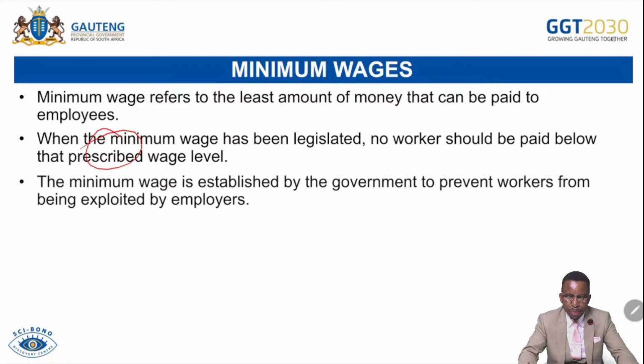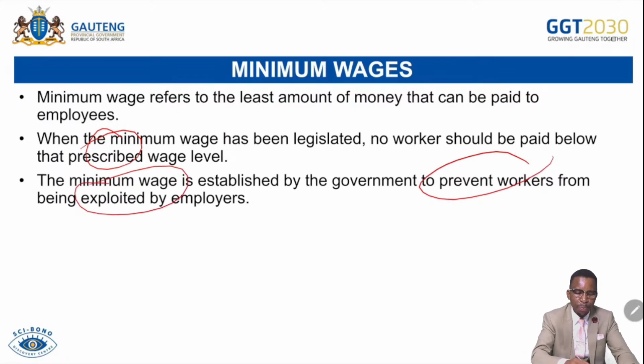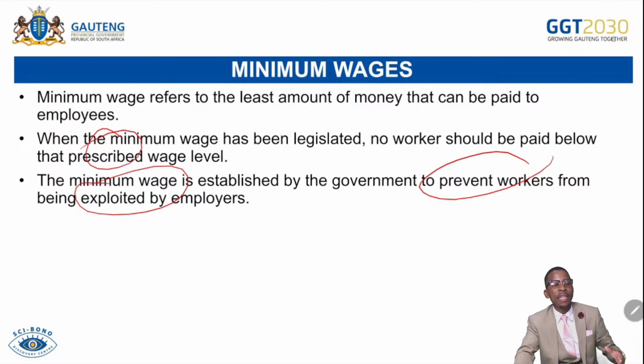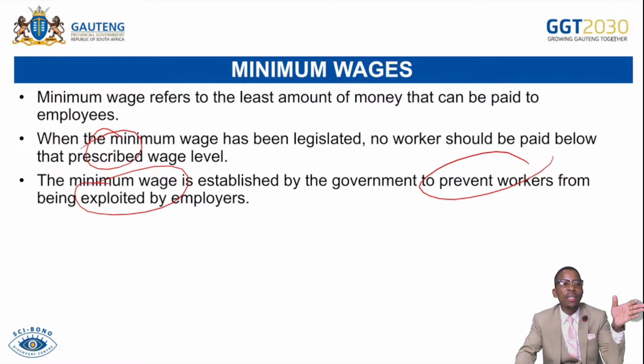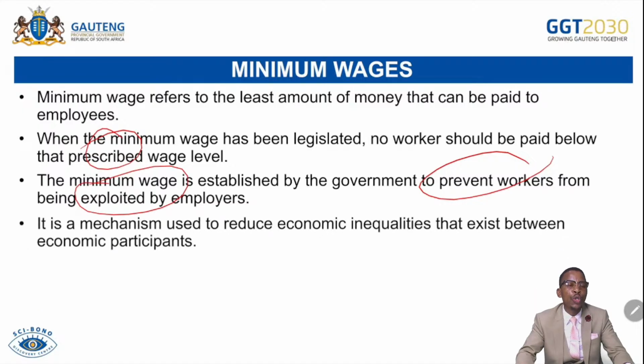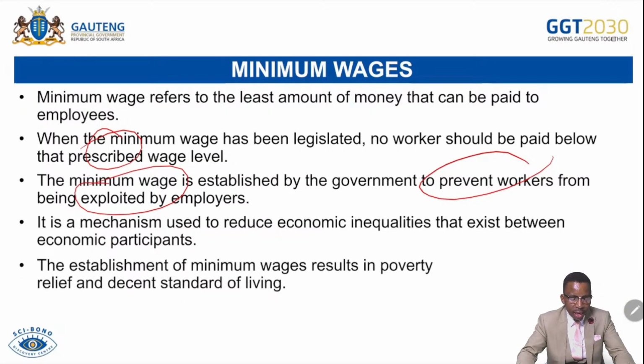The minimum wage is established by the government to prevent workers from being exploited by their employers, because it happens that employers pay workers relatively less income as a form of exploitation. So the government is trying to prevent that and also redistribute income fairly. It is the mechanism used to reduce economic inequalities that exist between economic participants. We know that some are rich, some are poor. So to reduce economic inequalities, a minimum wage is put in place so that people can earn income that is above the poverty line in particular industries. Establishing a minimum wage results in poverty relief and a decent standard of living.